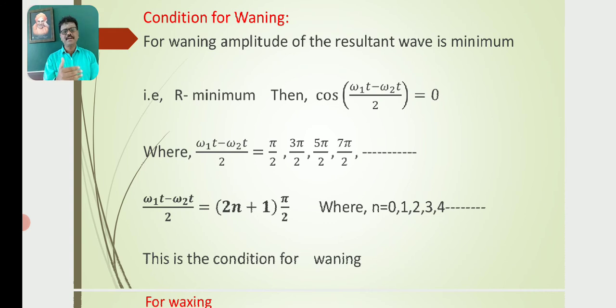So further, this can be written as (omega1 t minus omega2 t)/2 equal to (2n plus 1) pi by 2, where n takes the values 0, 1, 2, 3, 4. So then this is the condition for waning.